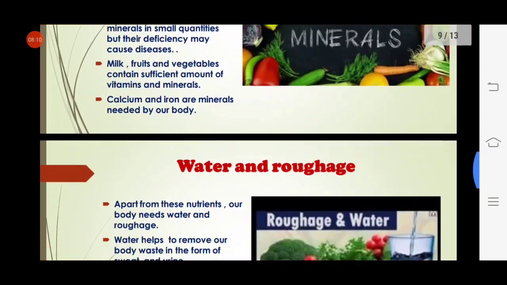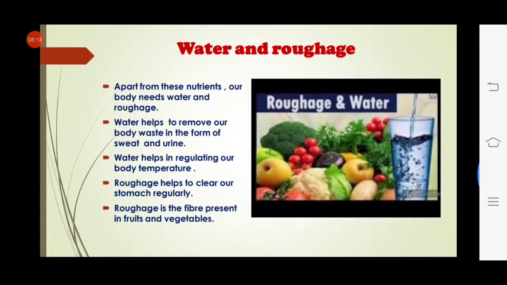Now move to water and roughage. Apart from carbohydrate, protein, fat, vitamins and minerals, our body also needs water and roughage. Water helps to remove our body waste in the form of sweat and urine. Sweat and urine are waste material of our body and water helps to remove them from our body.